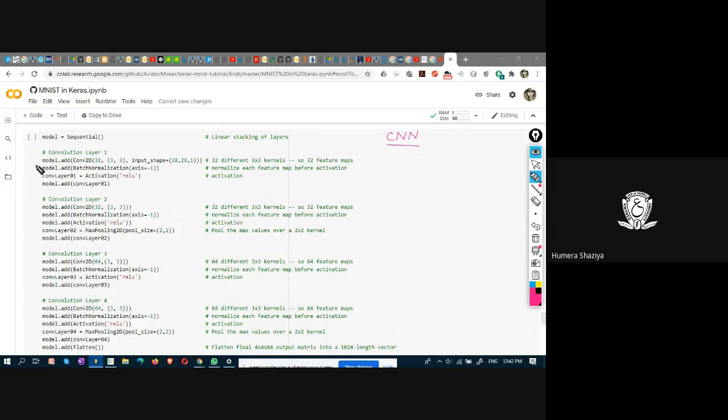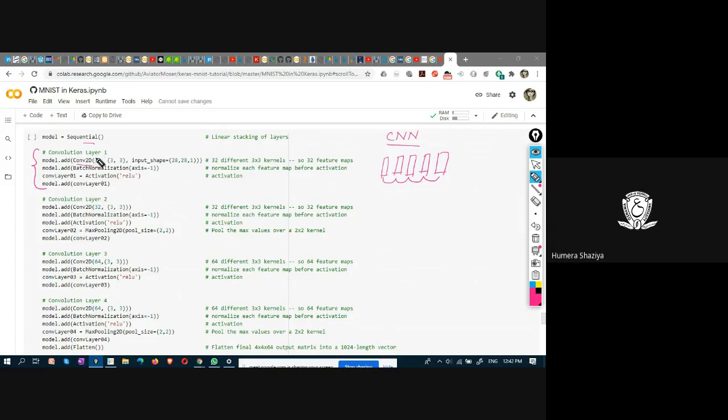Here you have a conv2D. There are two types of models, sequential model and functional model. Sequential model means it is linear stacking of layers. Linearly, you arrange the layers, like layer 1, layer 2, layer 3, layer 4, layer 5, in series form. And this one is convolutional one.